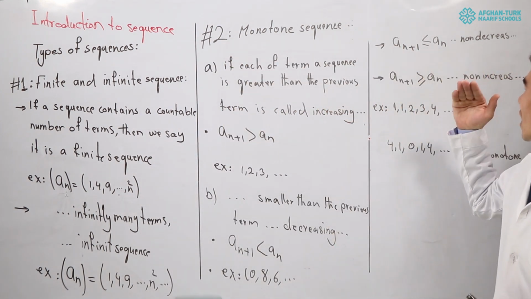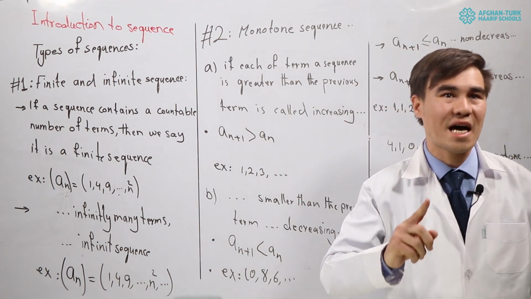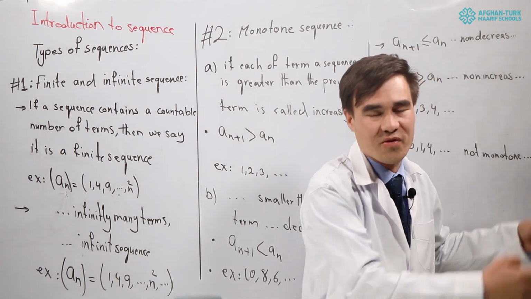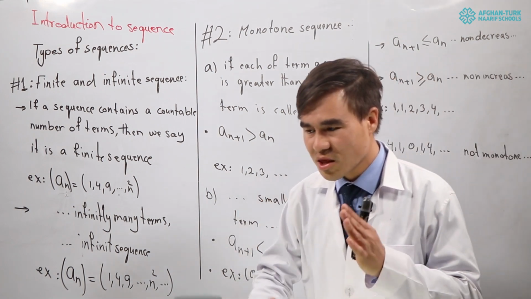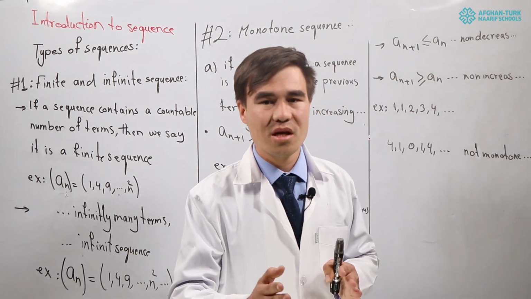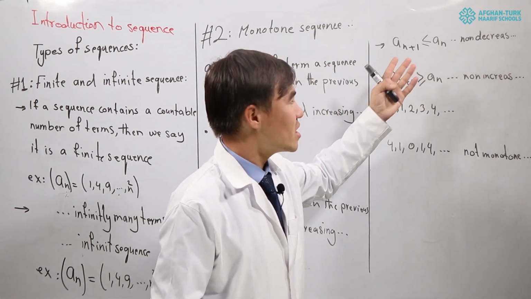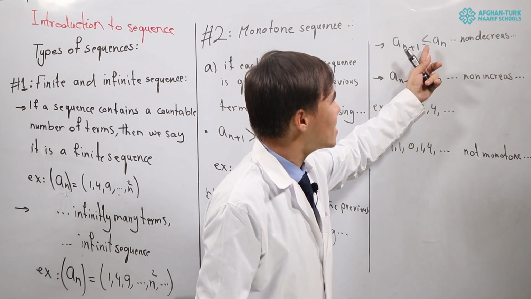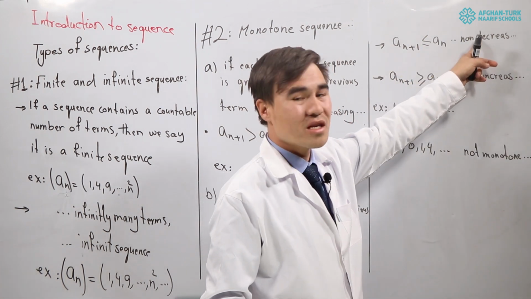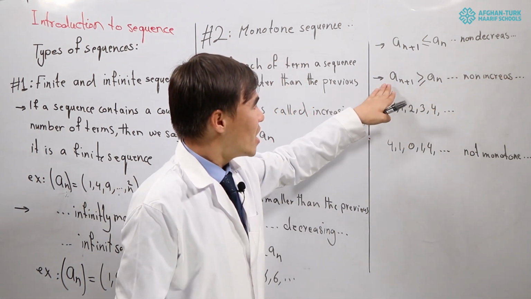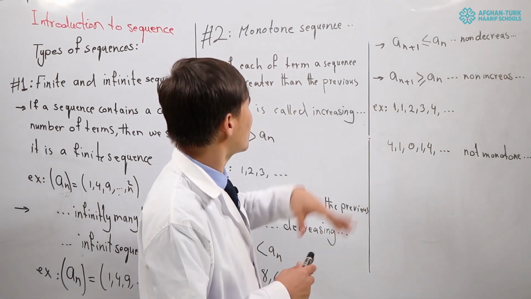And the third is called non-decreasing. For example, if we have a sequence like 1, 1, 2, 3, 4, 5, here the second term is equal to the first term. That is called what? Non-decreasing. If the second term is equal to or bigger than the first term, that is called non-decreasing sequences. And we will also have another kind of monotone.